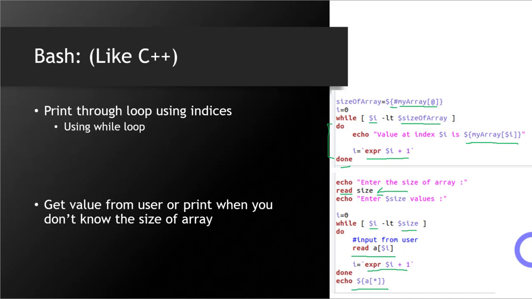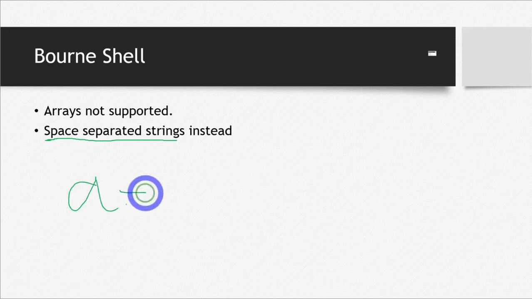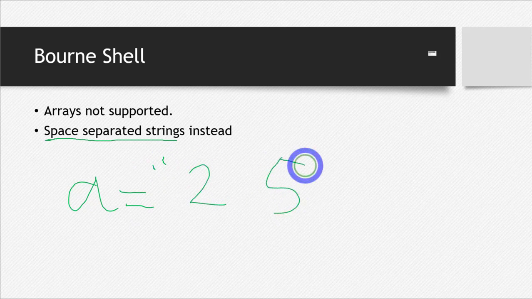Okay, now let's see arrays in Bourne shell. First of all, Bourne shell does not support arrays. We can use arrays, but in the form of space separated strings. What do we mean by a space separated string? We mean a string separated by spaces, where those spaces define a new element. For example, let's say I have a string a with the elements 2, 5, 9, 6, randomly taken.